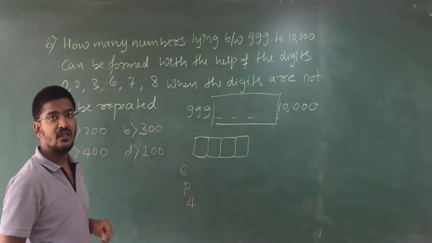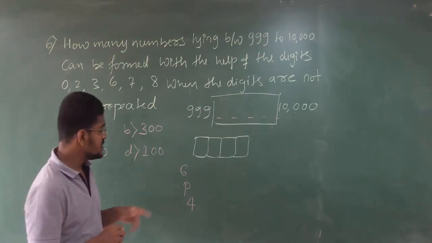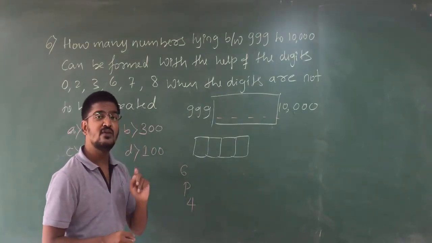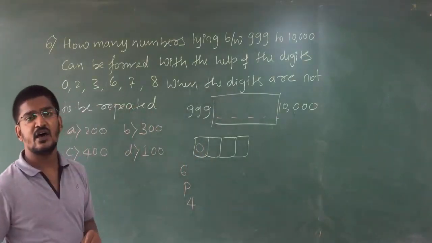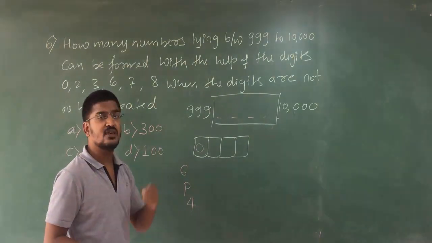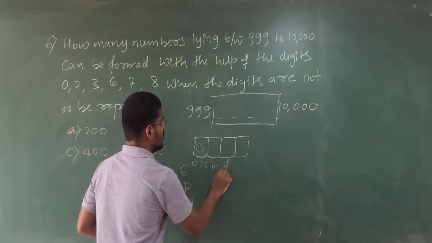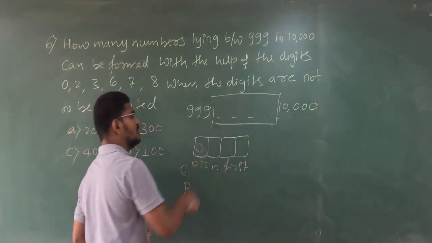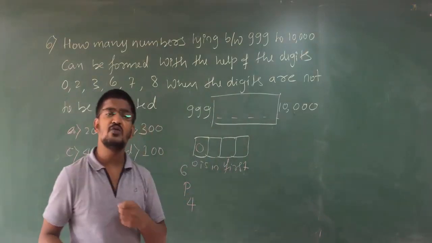That means if I write 6P4, again you will come with the same problem. 6P4 involves 0 at the first place. Are you getting my point? So from this what do we have to remove?